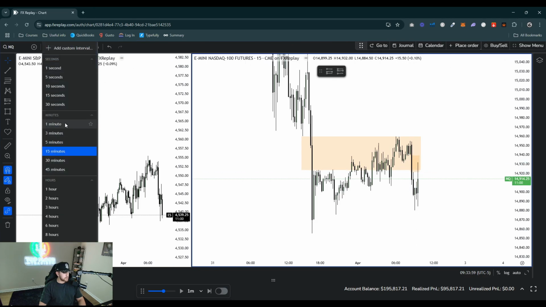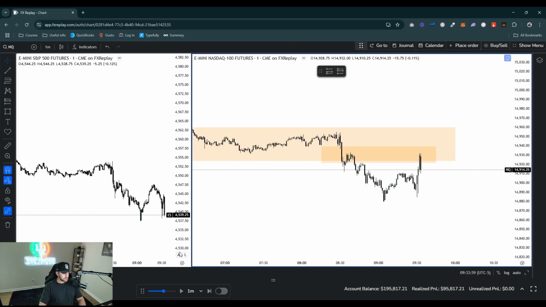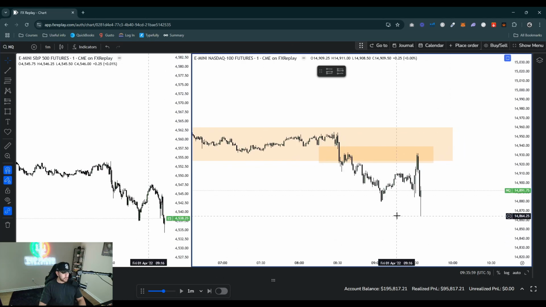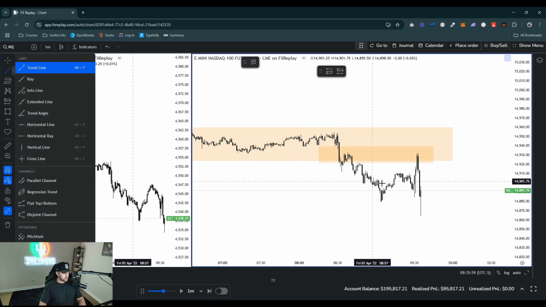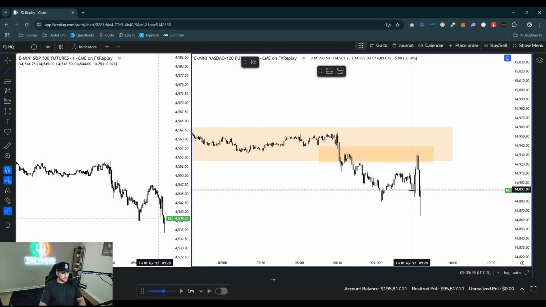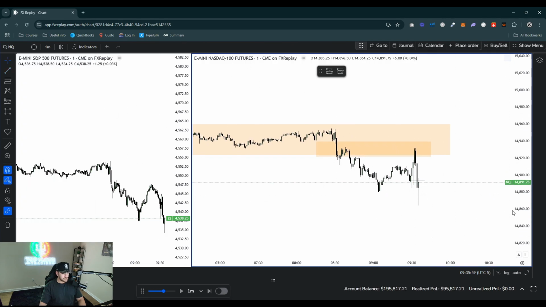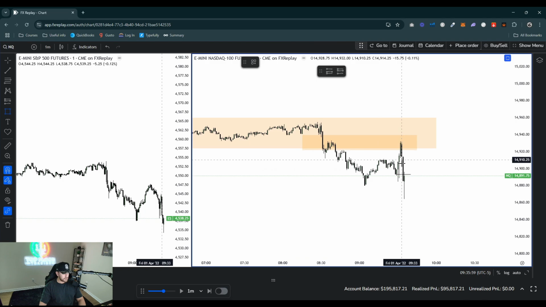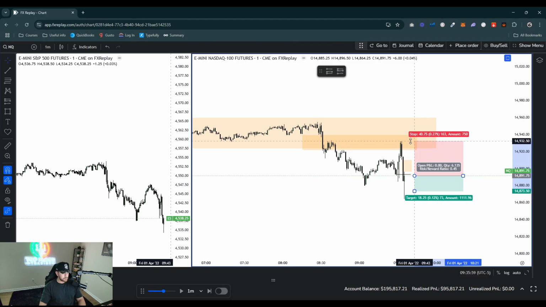So we can go to the 1 minute. We could look for a change in delivery on the 1 minute. Nice change in the state of delivery here on the 1 minute. So we can enter right here on this 1 minute CISD. We also do have a fair value gap right here. So we can go ahead and enter right here, short position, boom, stop up here.